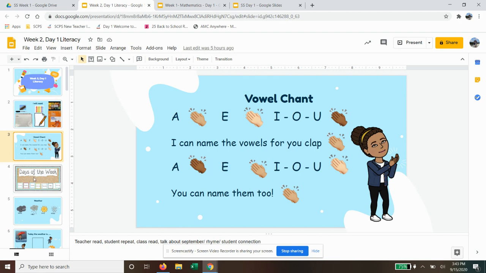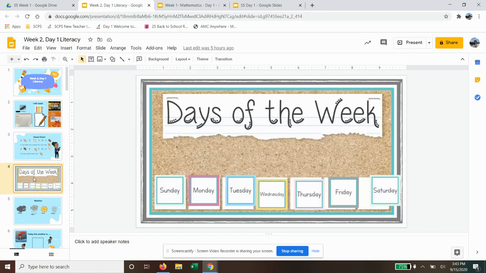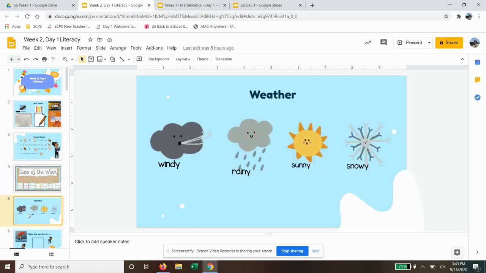And then we talked about the days of the week. There is Sunday, Monday, Tuesday, Wednesday, Thursday, Friday, and Saturday. And then we talked about what the weather was today, if it was windy, rainy, sunny, snowy. And we figured out that it was windy and sunny, partly cloudy.